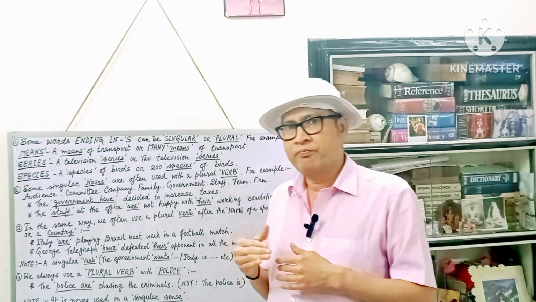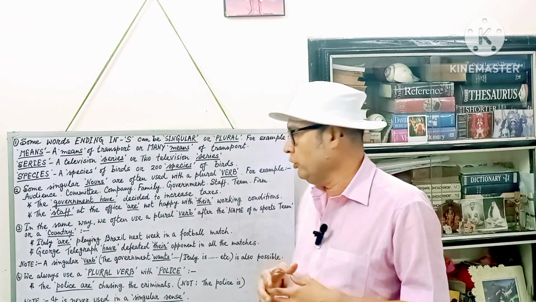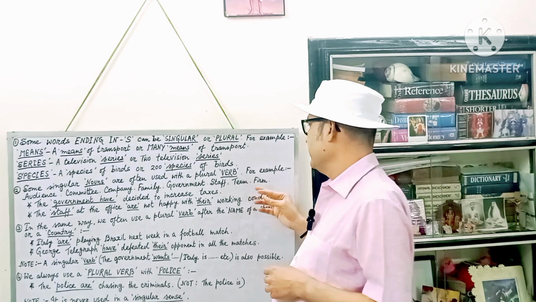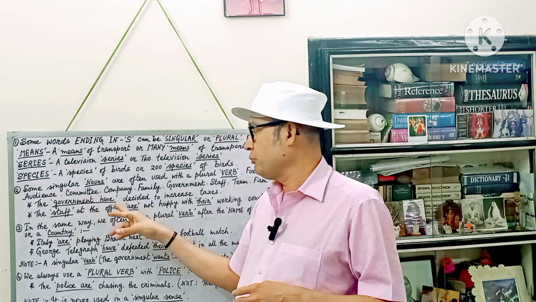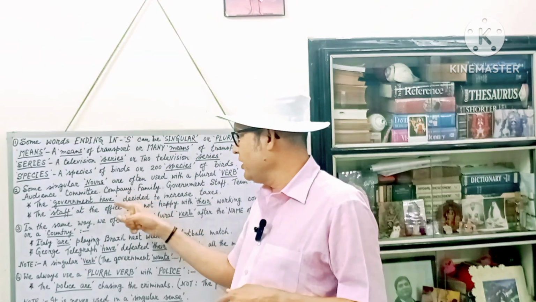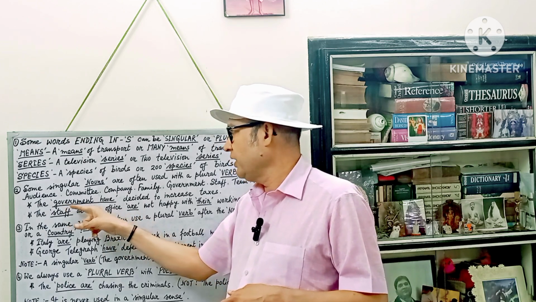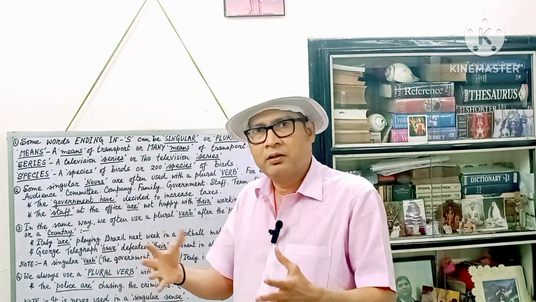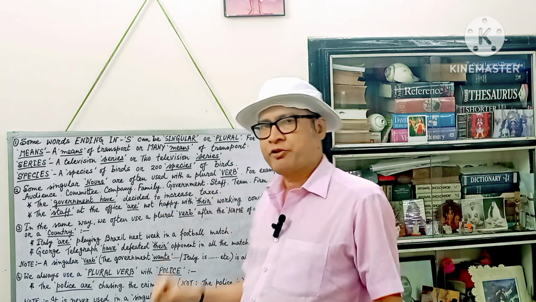Farm, in the same way, farm. A farm consists of many people, many members. Therefore, if you want, you can use the word farm as a plural noun or as a singular noun. Let's make some example sentences. Here you see there are some example sentences here. The government have. Seeing this particular auxiliary verb have, you understand that here the writer or the speaker means that government consists of many, not one. Therefore, the government have decided to increase taxes.